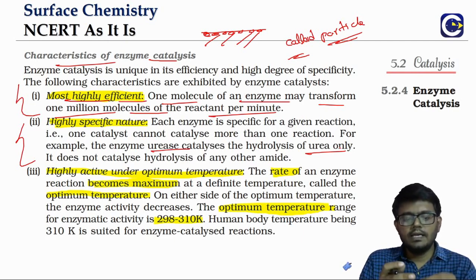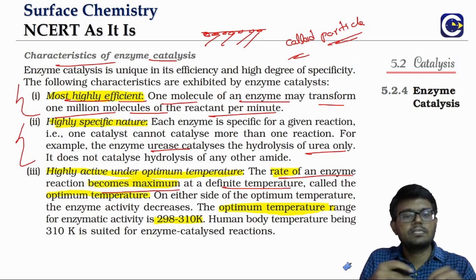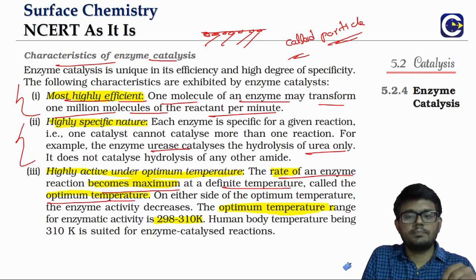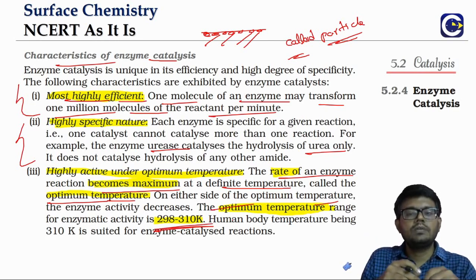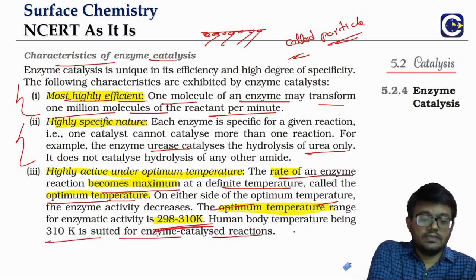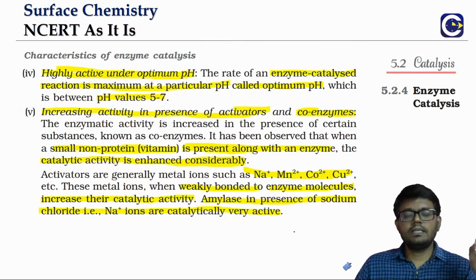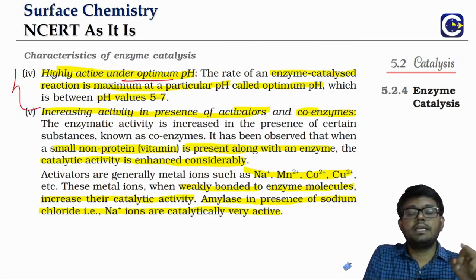Now when you look at enzyme activity, the rate will depend upon the temperature. What is generally observed is that at a certain temperature the activity becomes maximum, and that's what we call the optimum temperature. The optimum temperature range for most of these enzymes is 298 to 310 Kelvin, because the human body temperature is 310 Kelvin, which is well suited for enzyme catalyzed reactions. Now one is about temperature, the second is about the pH value.